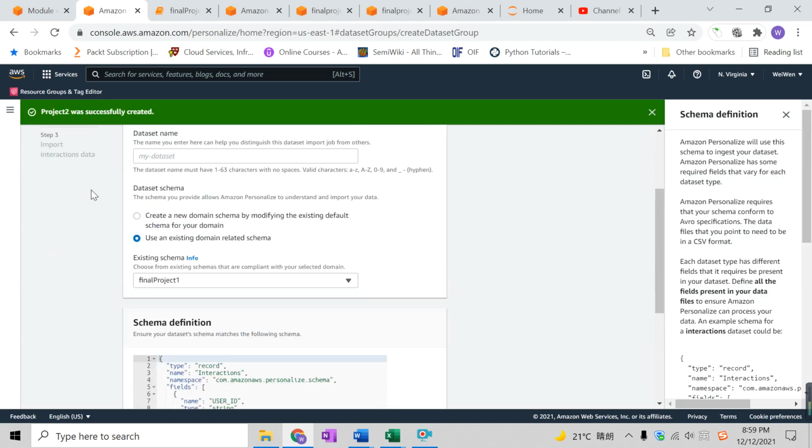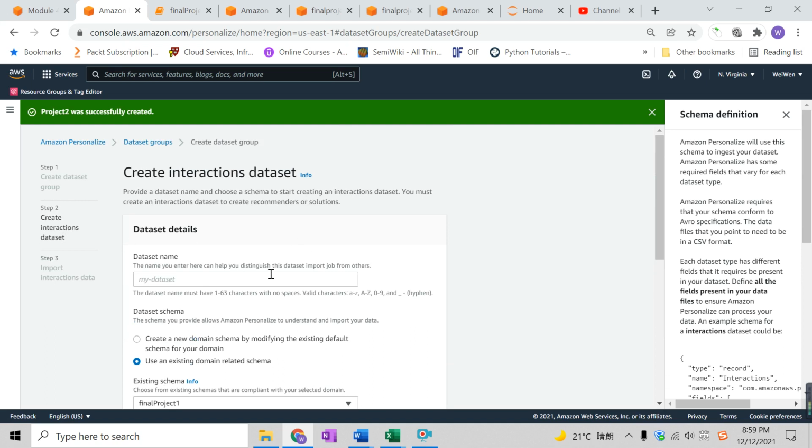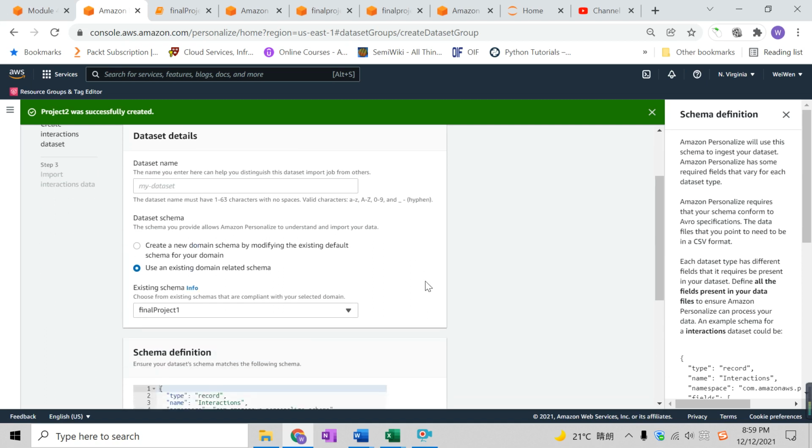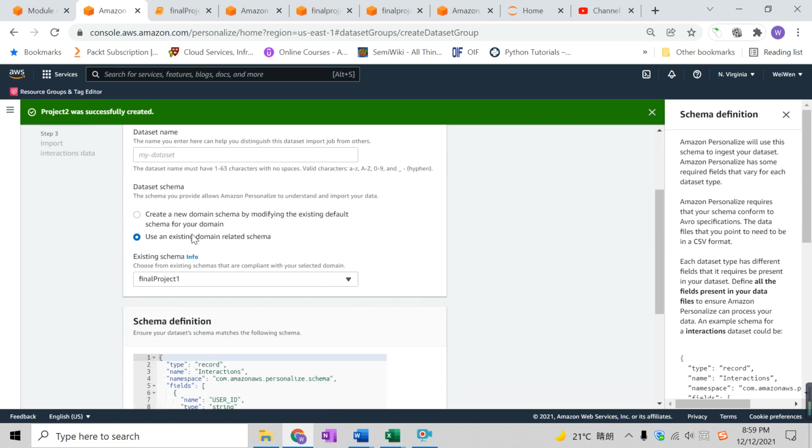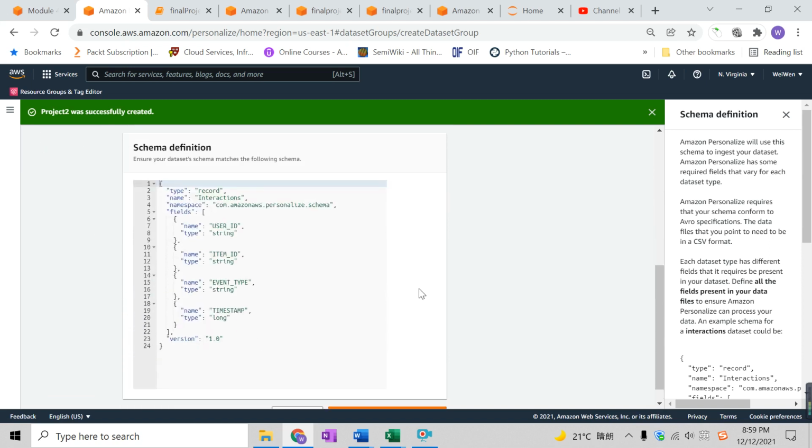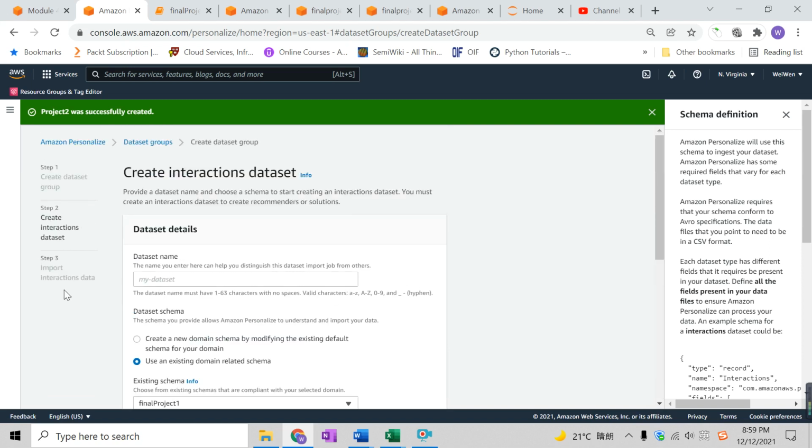So this is creating interaction datasets. My dataset name goes here, using the existing schema I briefly touched on. And now step three is to import the interaction data. That's where I imported the S3 file location, or the S3 bucket location, in that step to get the data from the S3 bucket.